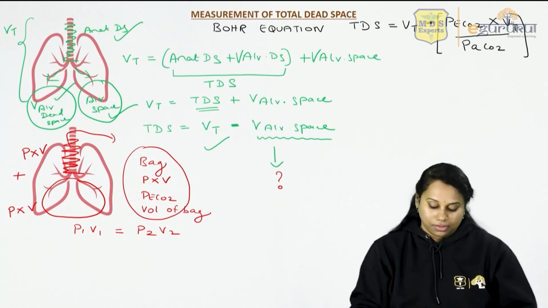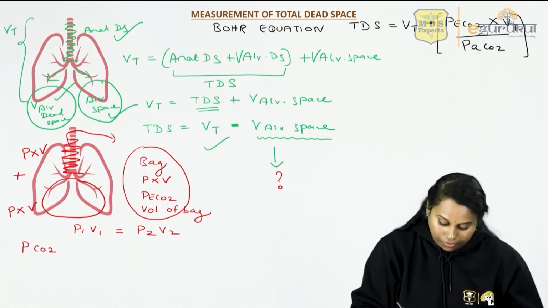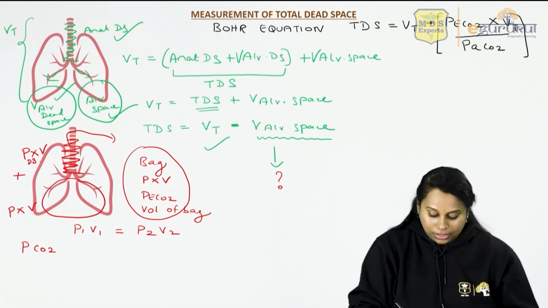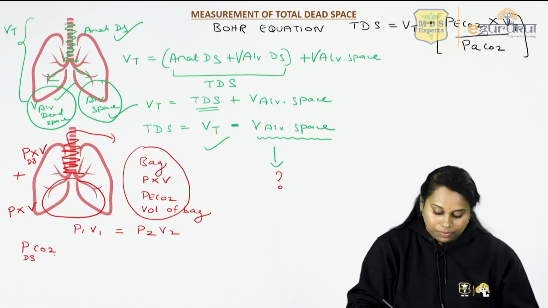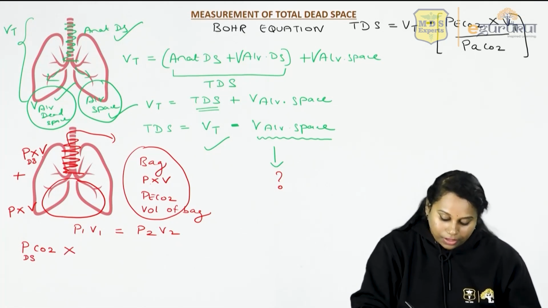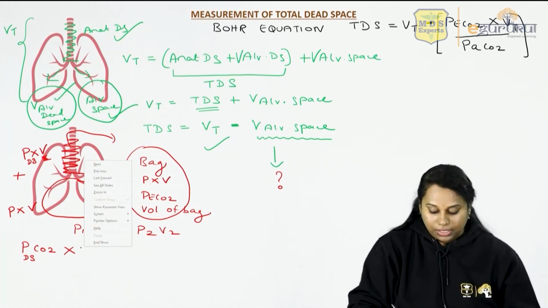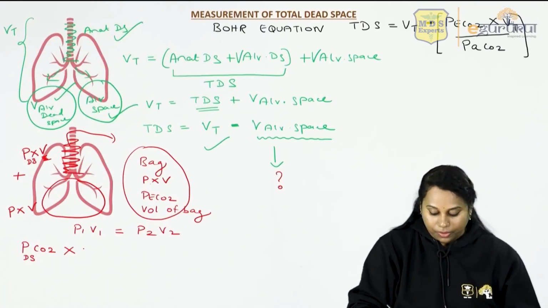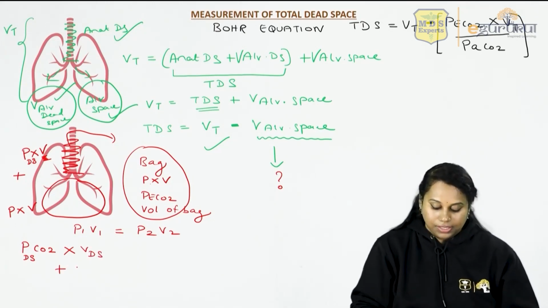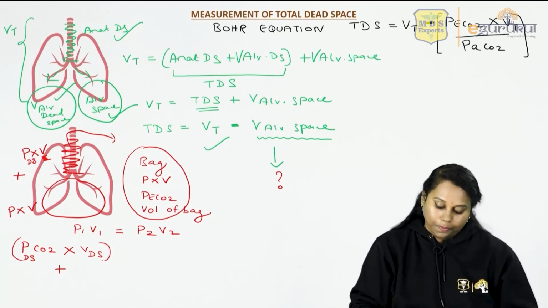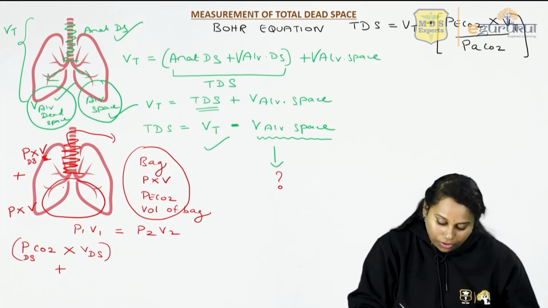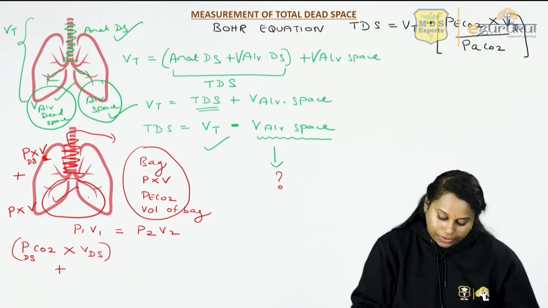So we'll write this now. Partial pressure of carbon dioxide in the dead space. The top air is the dead space. So I'll put ds in the dead space into volume of this dead space, plus, now we'll do this for the alveolar space.